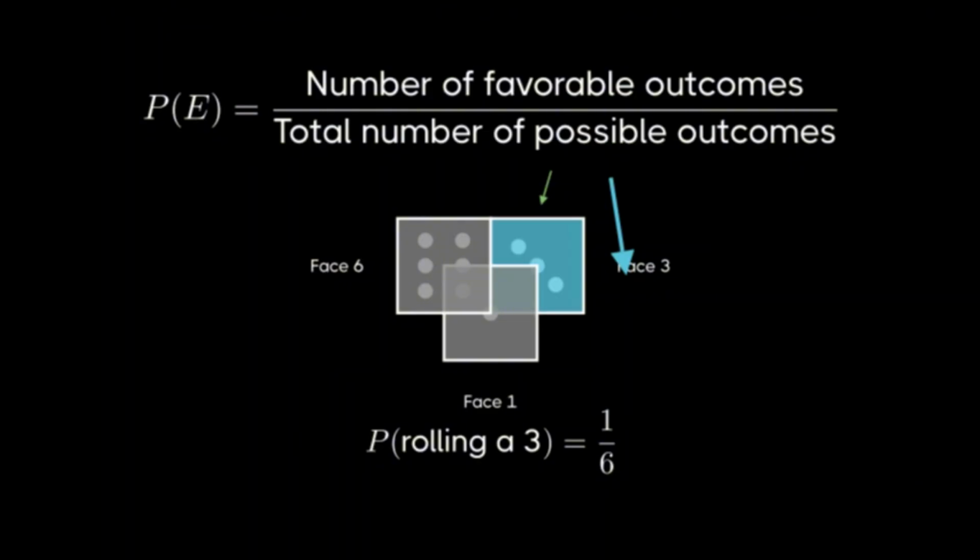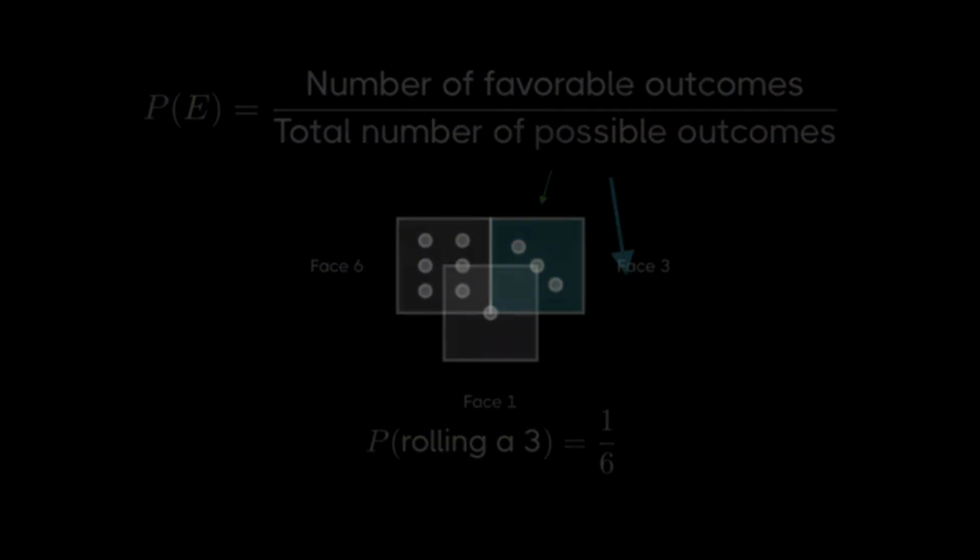This means that if you roll the die many times, about 1 out of every 6 rolls should result in a 3. This example illustrates the core idea of probability. It's always a ratio comparing how many ways we can get what we want to the total number of possibilities. The same formula works for calculating probabilities in many real-world situations, like drawing cards, picking marbles from a bag, or even predicting weather patterns.